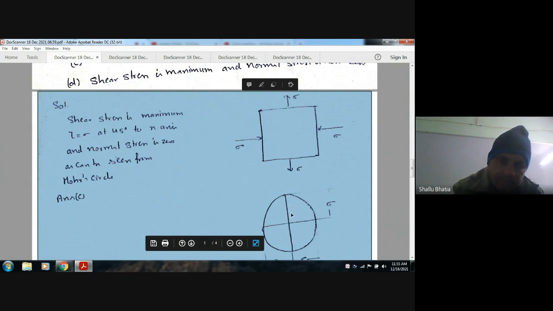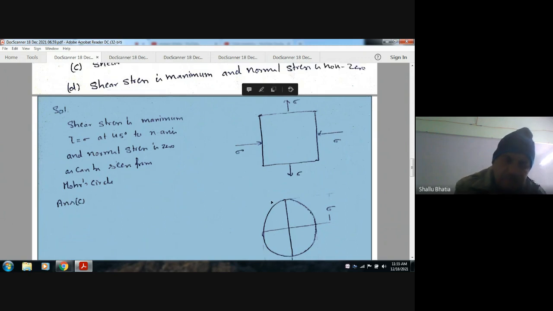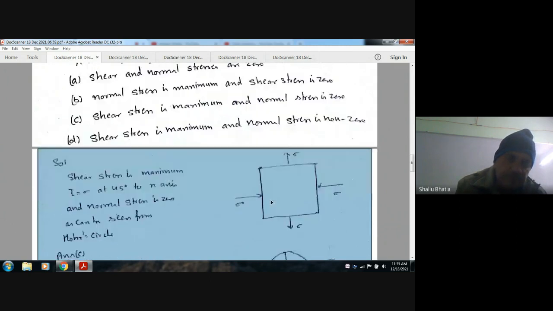So the maximum shear stress will be this, that is sigma, and it is making a 90 degree angle on the circle. So in actual it will be at 45 degrees. So at 45 degrees the shear stress is maximum, that is sigma. So the answer is your C. Next,